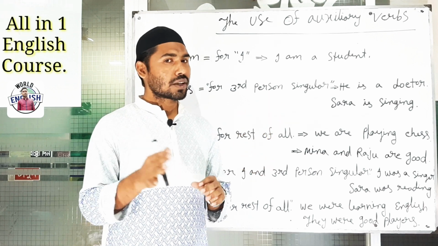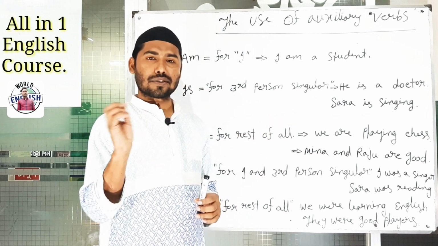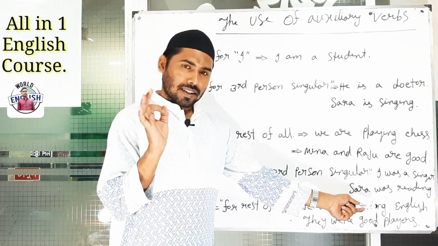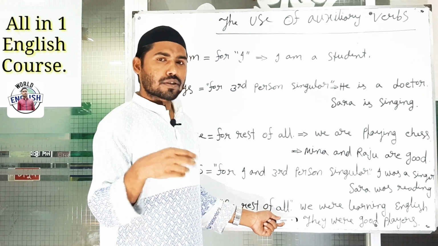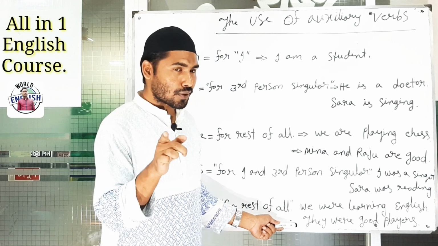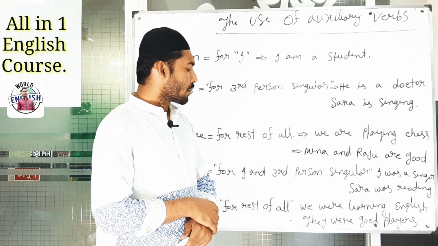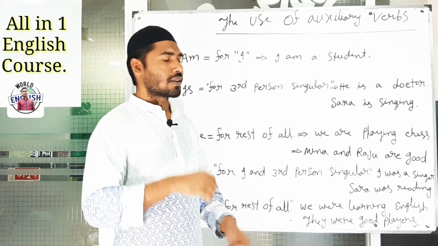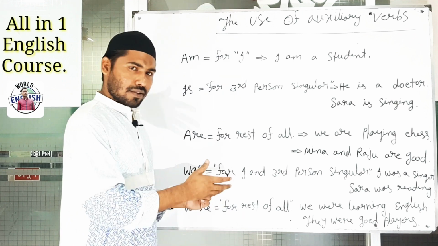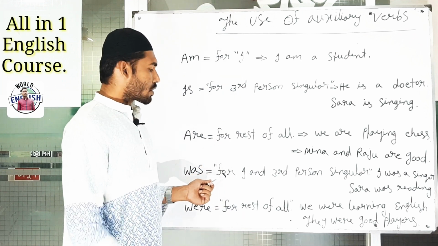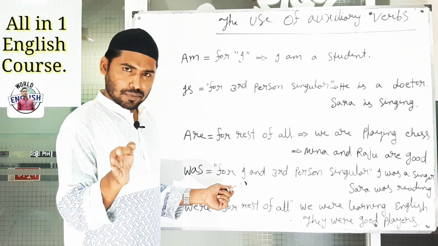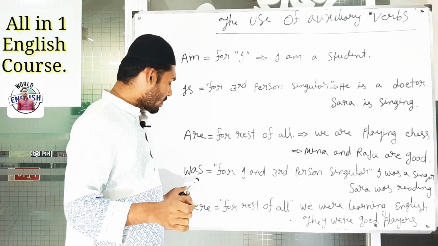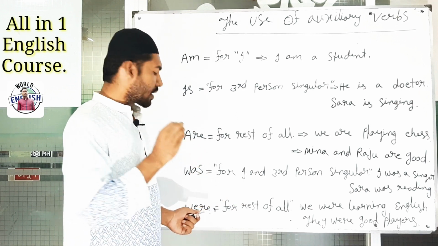We, it is not third person, it is not singular. Clear? So we will take were. We were learning English. They, it is also plural, though third person but plural. They were good players. So to sum up the lesson, was is used for I and third person singular number. That means I and third person singular number will take was, and rest of all will take were.